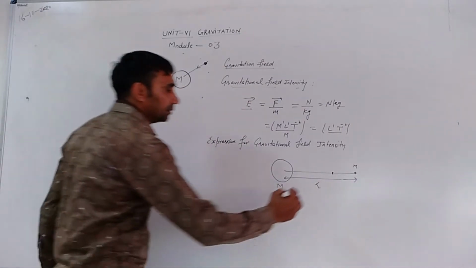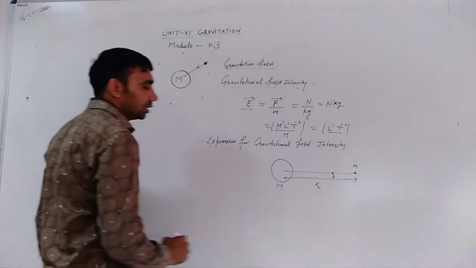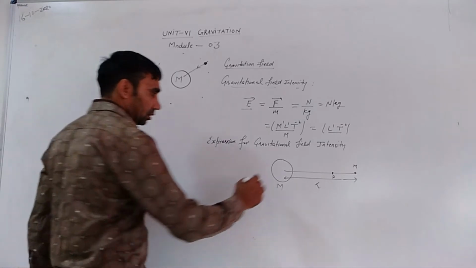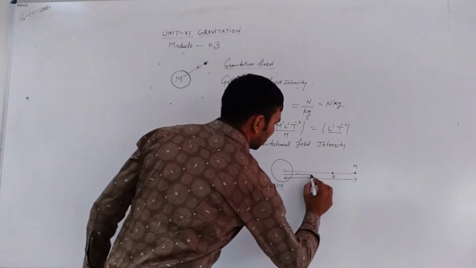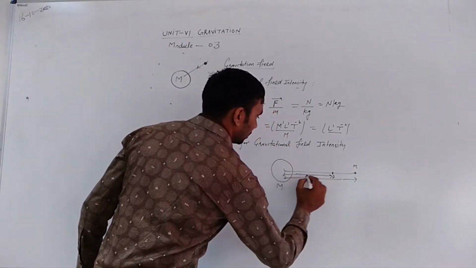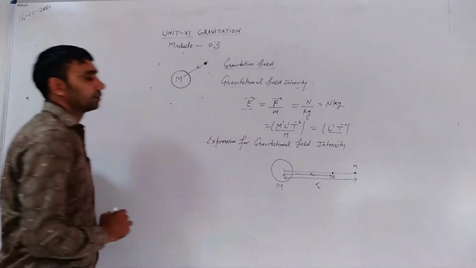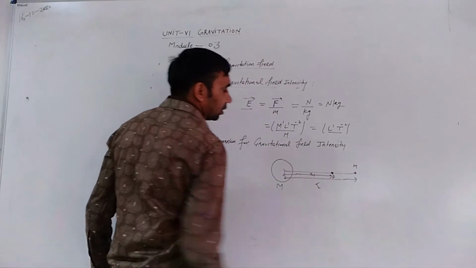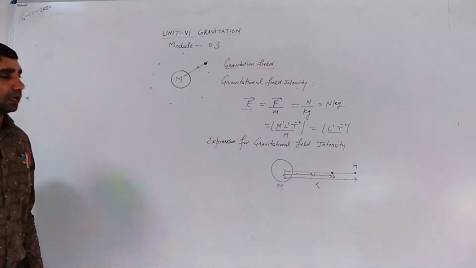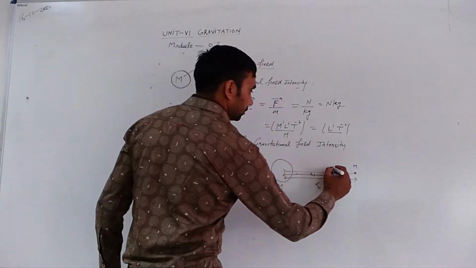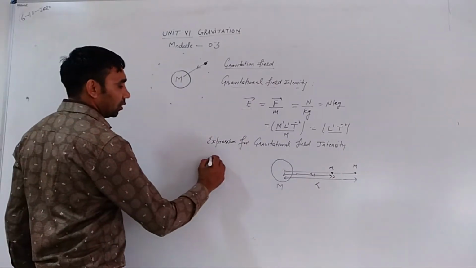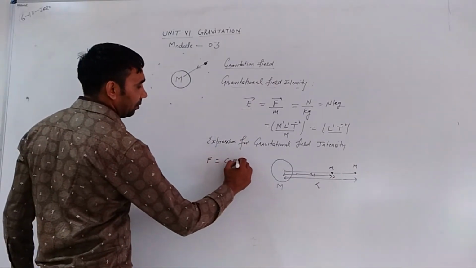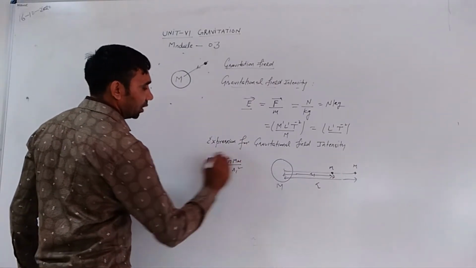At point P, the distance from the center of this body is r1. According to Newton's law of gravitation, the force of attraction between these two bodies, F, is equal to G M m divided by r1 square.